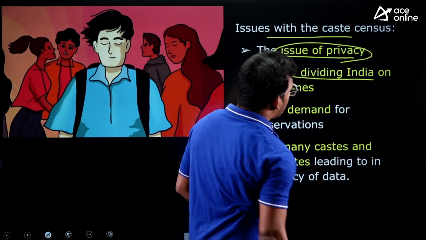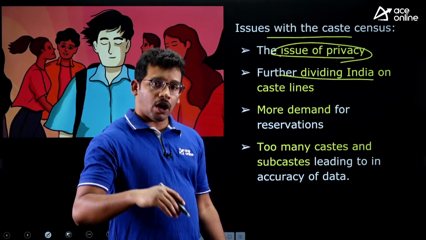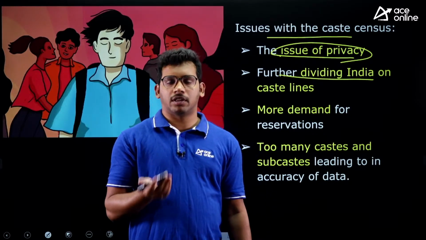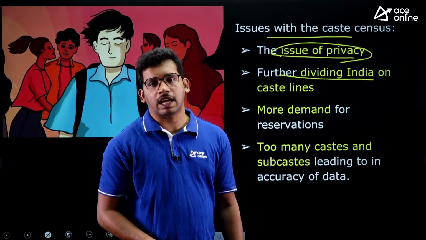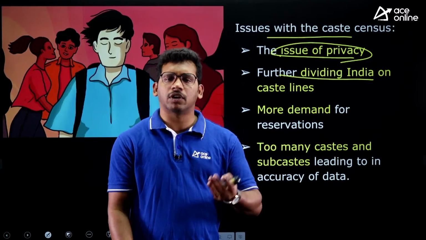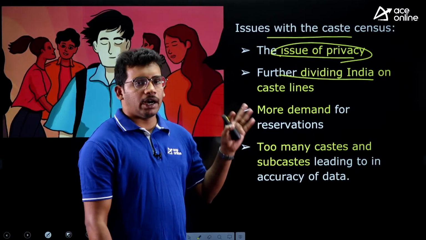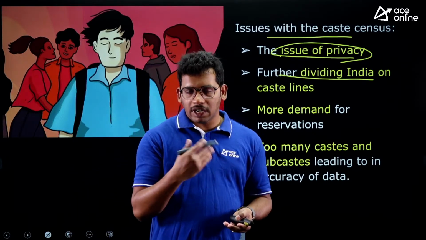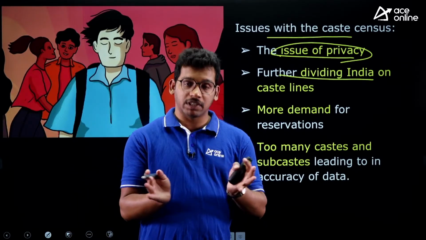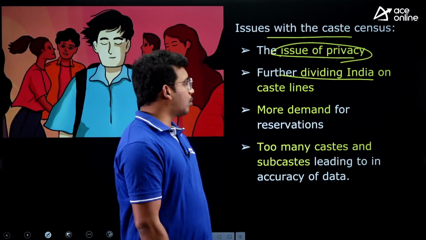Then, further dividing India on caste lines. The goal of reservation based on caste is already to reduce the inequalities. That's what our constitutional father Ambedkar has said, right? But you are again dividing it. You are dividing Indian society based on caste lines explicitly through the data. So that is one more issue.